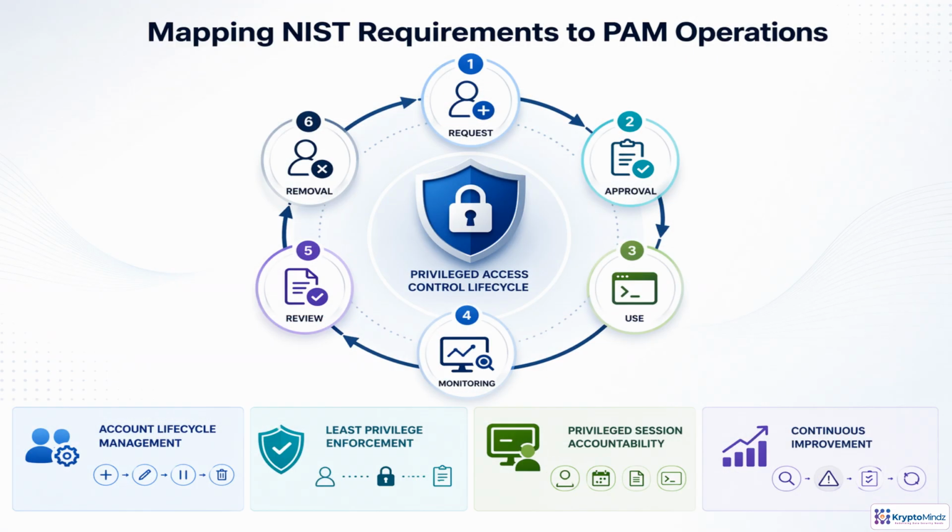In practice, NIST alignment means each privileged action leaves evidence across the access lifecycle. A user requests access with a business reason. An approver validates the need, scope, and duration. The user authenticates and receives only the permissions required for the task. During use, the PAM platform records session details: who connected, to what system, when, why, and what they did. Reviews then compare activity against policy and remove access that is expired, excessive, or no longer justified. Those findings feed back into better rules, alerts, and approval criteria.